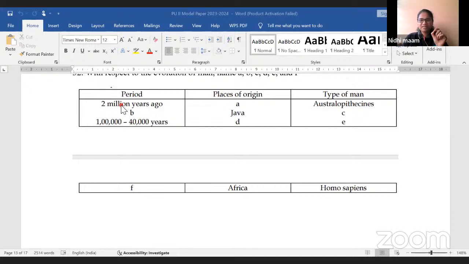2 million years ago, the type of man named Australopithecines were there. Which place was their origin? Australopithecines, what was their origin? Answer only A. Yes, YouTube students. I got a quick answer from Priyanka: East African grassland. Good. So Central, East, North, Central, East African island, they were there. Okay, next, I will tell all the answers afterwards.